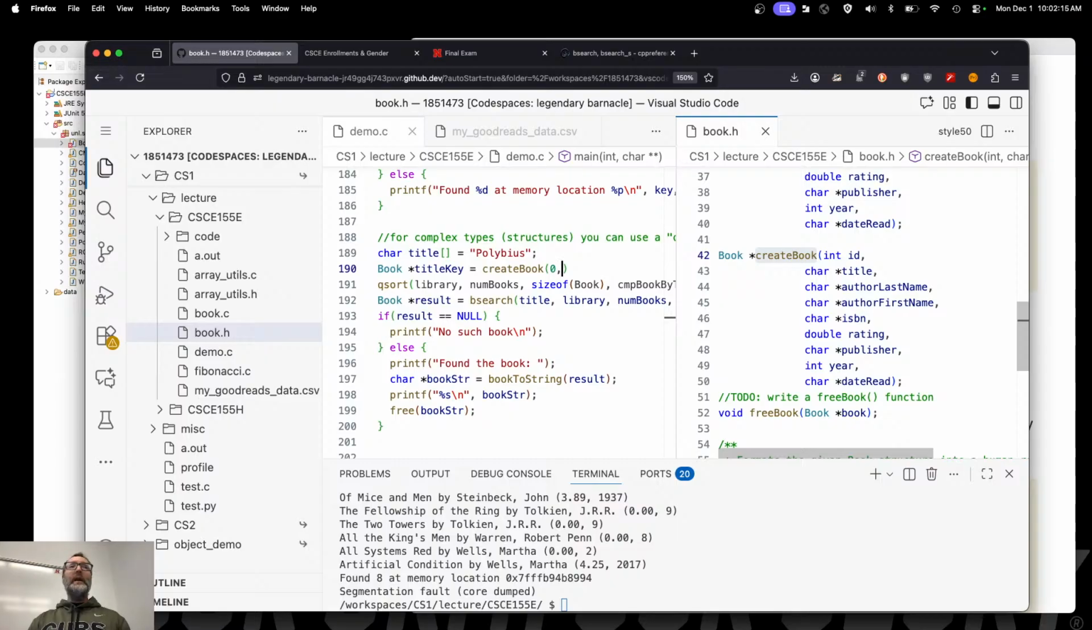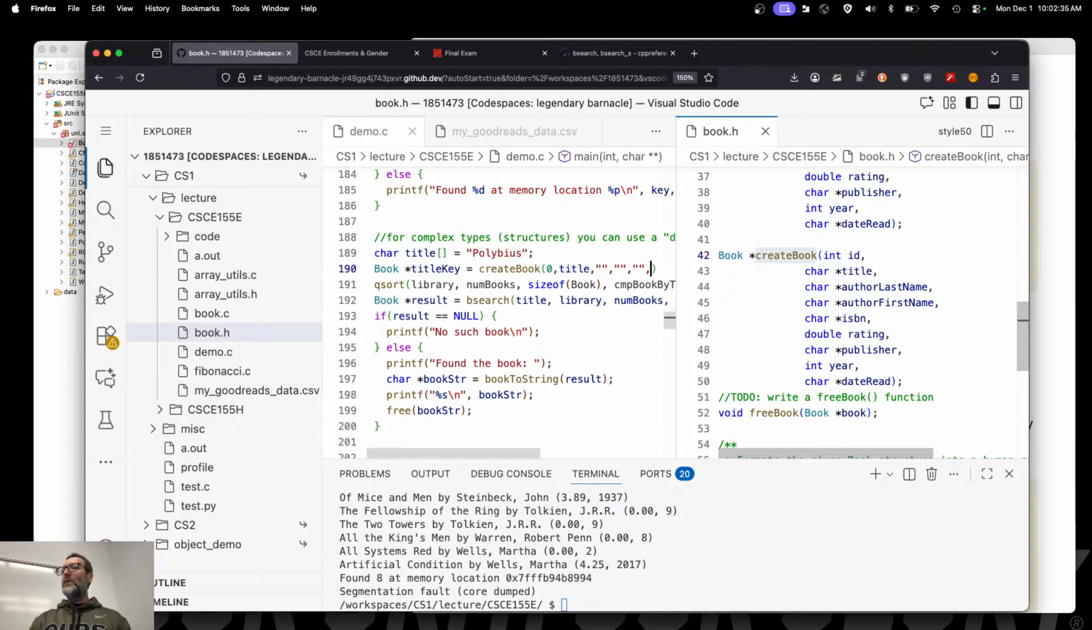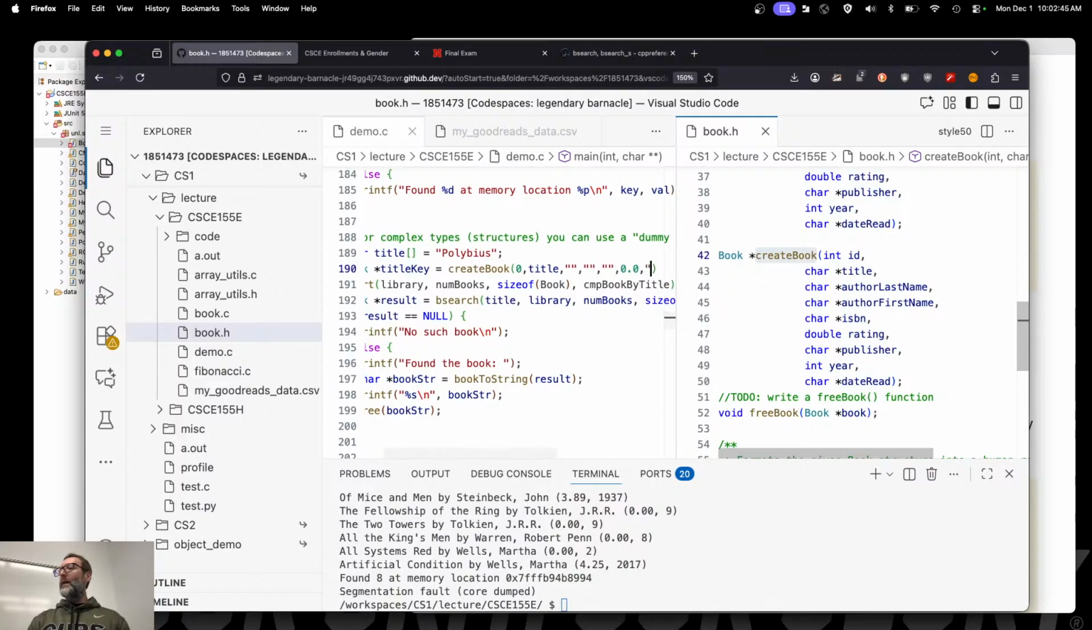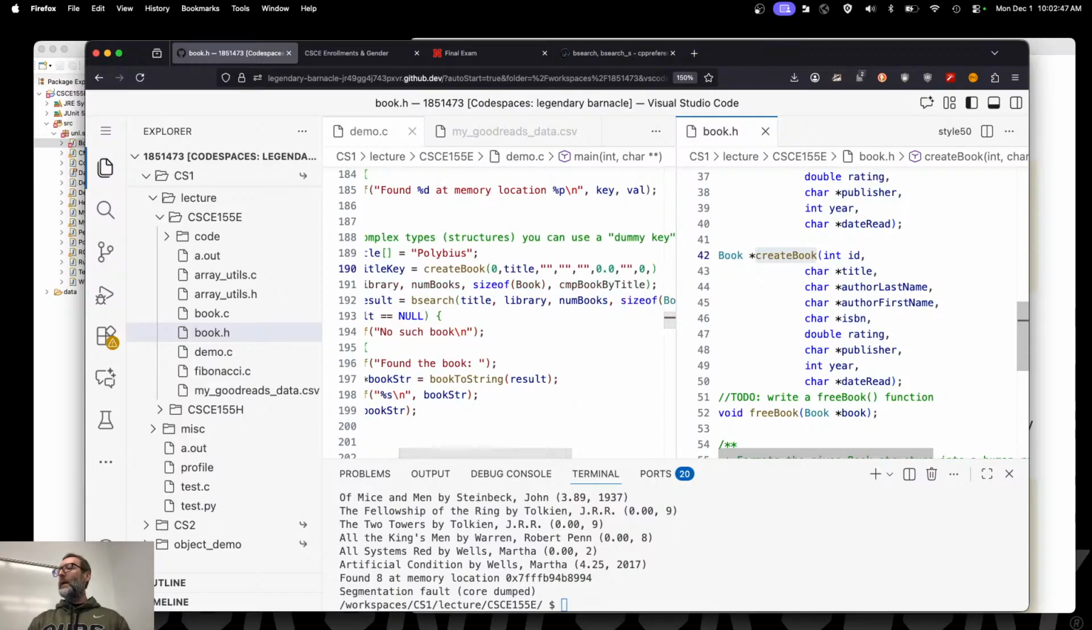Do I know the title? Yes, title. Right? That's the thing that I'm searching for. Do I know the author's last name, the first name, the ISBN? Nope. I mean, that's why I'm searching for the book, because I want to know those things. So what could I pass in there safely? Either null or an empty string. Empty string, empty string. I don't know how safe null is. It depends on our implementations of what we did, right? And then rating, 0.0, doesn't matter. Empty string, year, 0, and empty string.